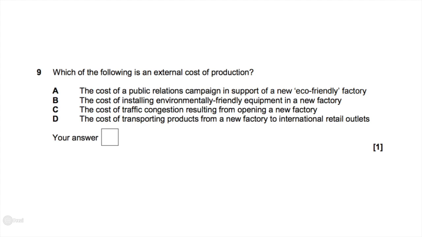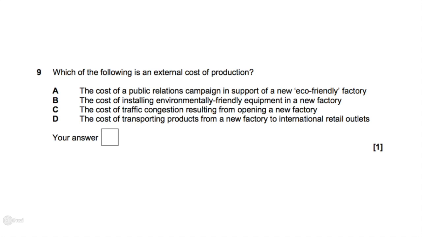Question 9 is, which of the following is an external cost of production? An external cost of production is a cost that is incurred on society. It's an externality. So it's something that is produced in consumption or production and received in production or consumption by an unwilling third party. So we're looking at a cost that is incurred in this production on society.